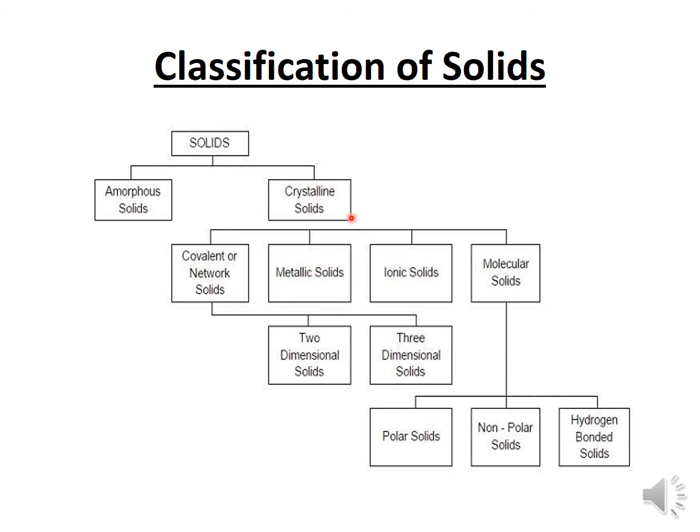If molecules are arranged in a particular order, they are called crystalline solids. Crystalline solids are again divided into four types: covalent or network solid, metallic solid, ionic solid, and molecular solid. We have already learned about the covalent bond, metallic bond, and ionic bond. So covalent compounds show covalent solids. What are the covalent compounds?